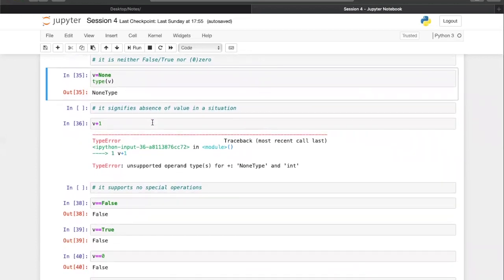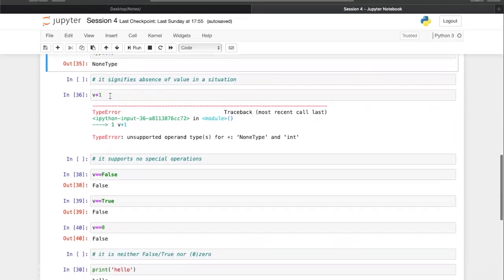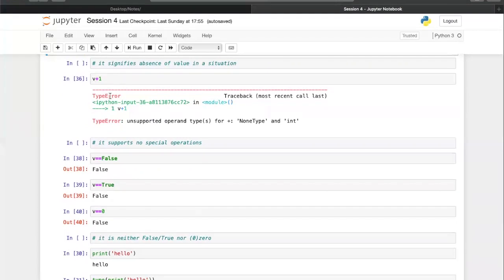Let's first look at the keyword we use for it. So I have written it on the screen, so you can see v is equal to None. So None is basically the none. The none type is signified with this keyword. We can inquire the type of it with the keyword called type, type of v. It says it is a none type. So it basically gives you that there is absence of a value, there is nothing in it. So that's what none type is.